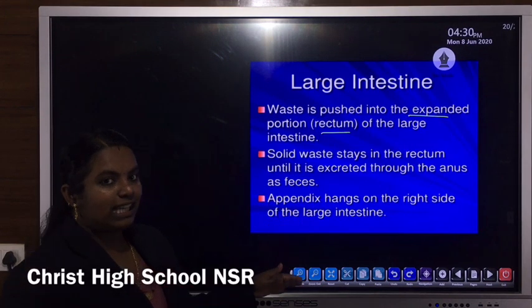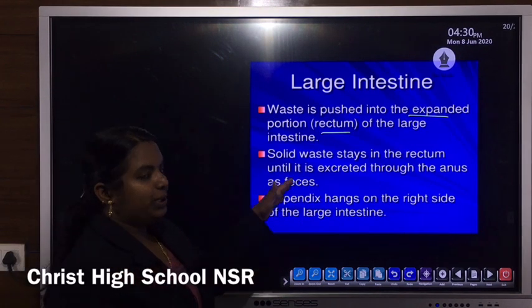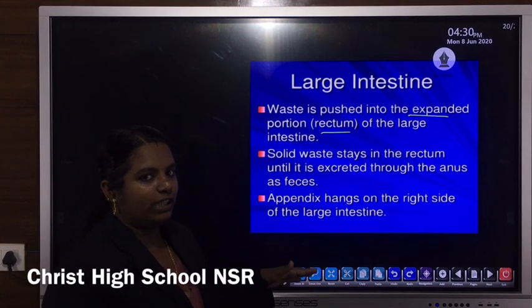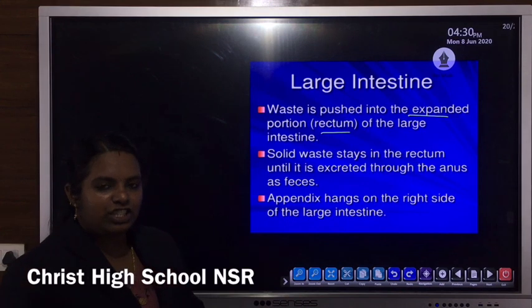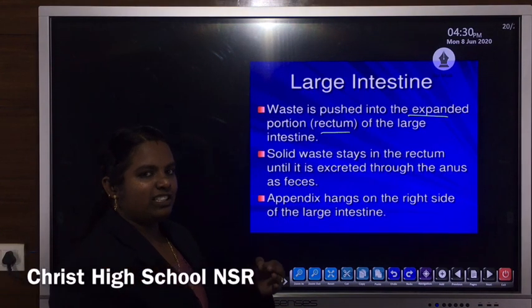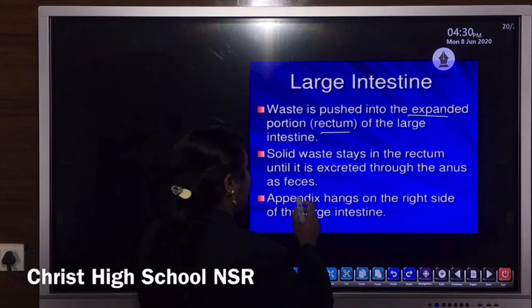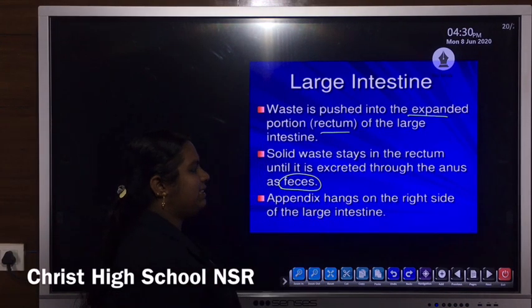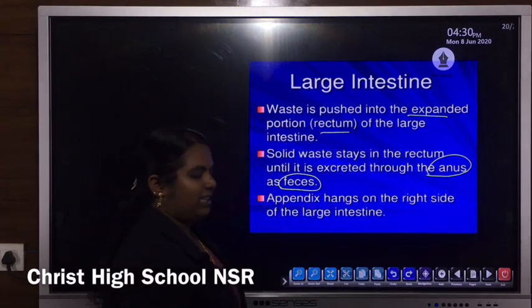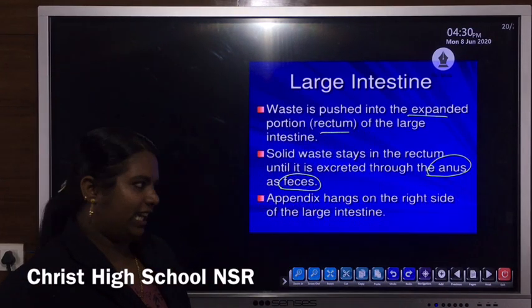to 12 hours. Then after that, during the excretion process, or the final stage of the digestion process, that is egestion or excretion, the semi-solid waste material, that is known as feces, is excreted out through the external opening that is known as anus.